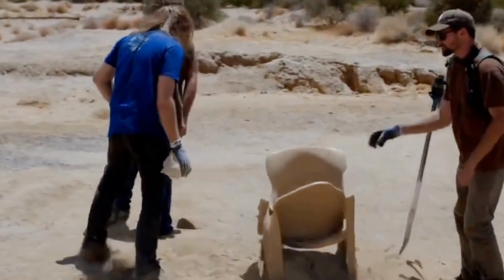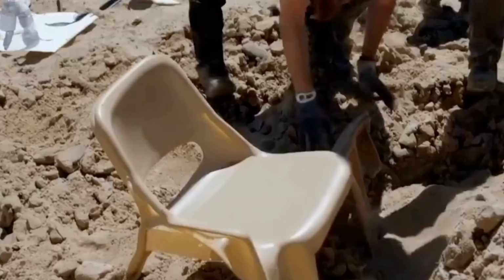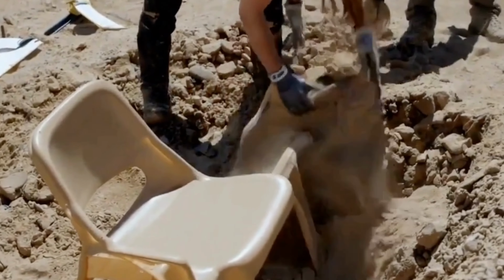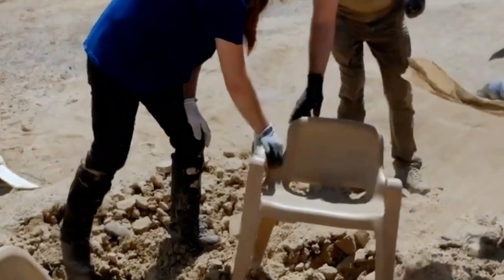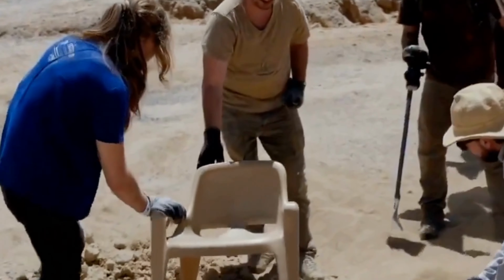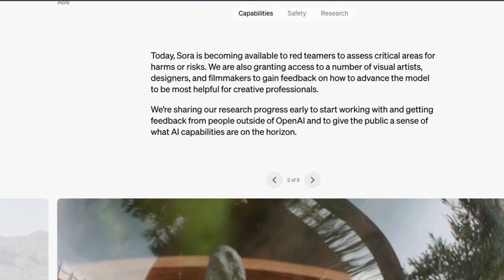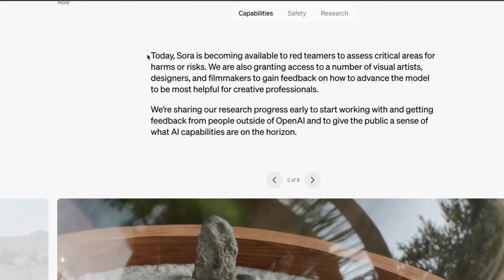Now, it's still not perfect. You could get results like these. The chair starts walking by itself, right? So those kinds of things can happen, but I think the next iteration will be able to take care of these artifacts. Now, the model is not available today.